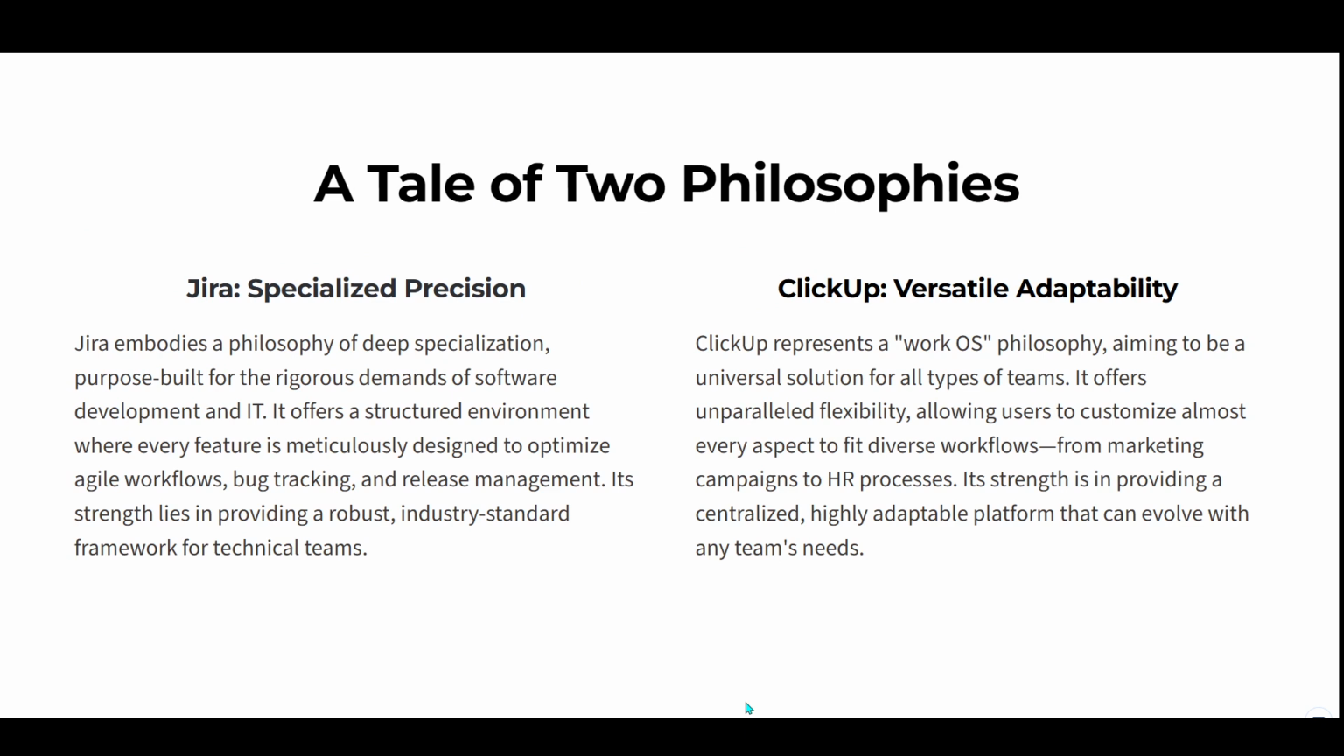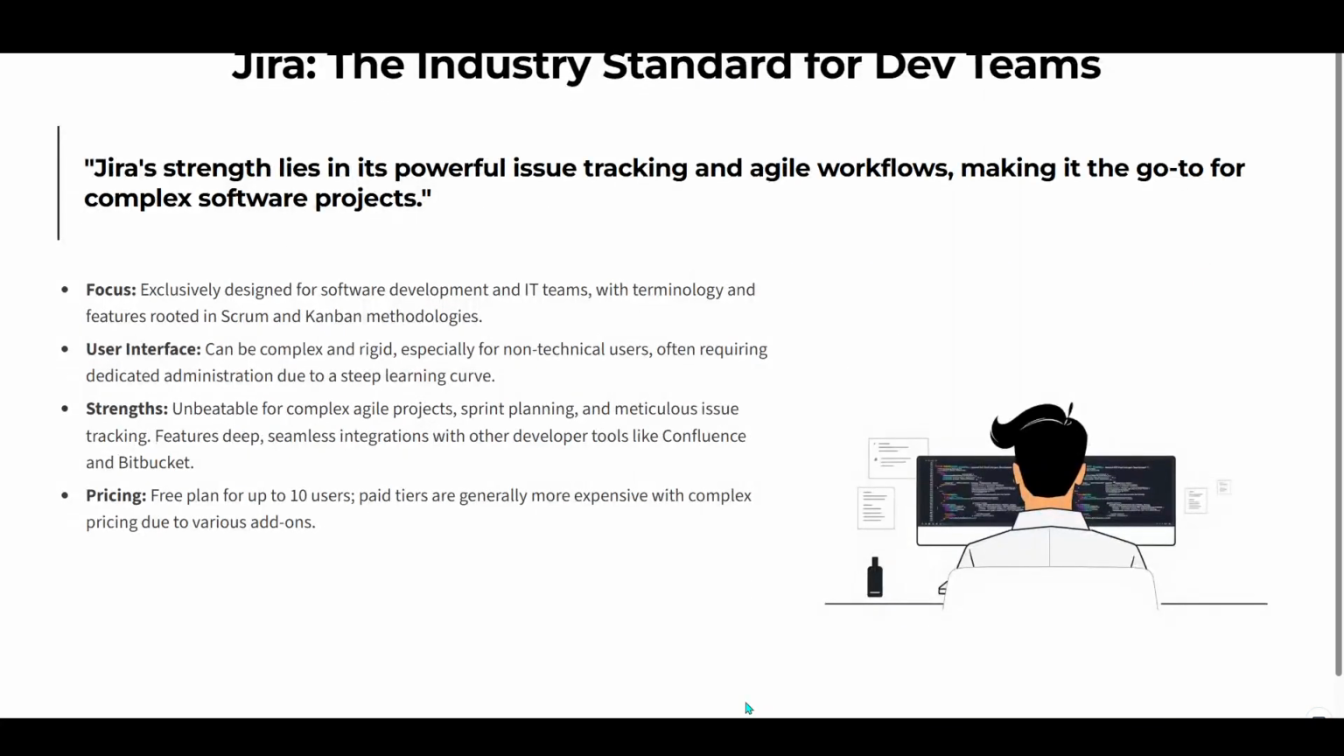Let's start by delving into Jira, a platform that has become synonymous with software development and IT work. Jira was purpose-built with these teams in mind. Its undeniable strength lies in its powerful issue tracking capabilities, bug management, and agile workflows. It's designed with methodologies like Scrum and Kanban at its very core, which makes it a preferred tool for managing complex development projects. However, the user interface in Jira can appear complex and quite rigid, particularly for those who don't work in a technical field.